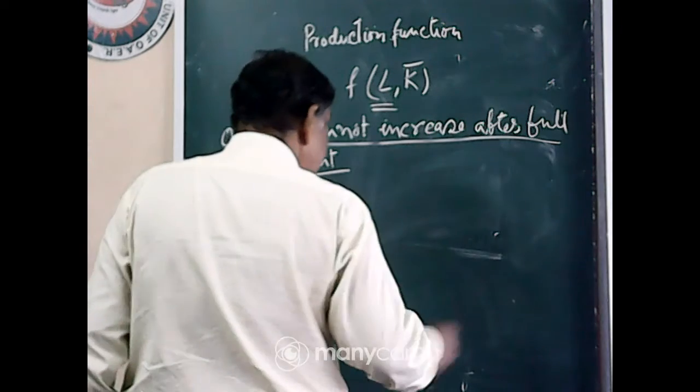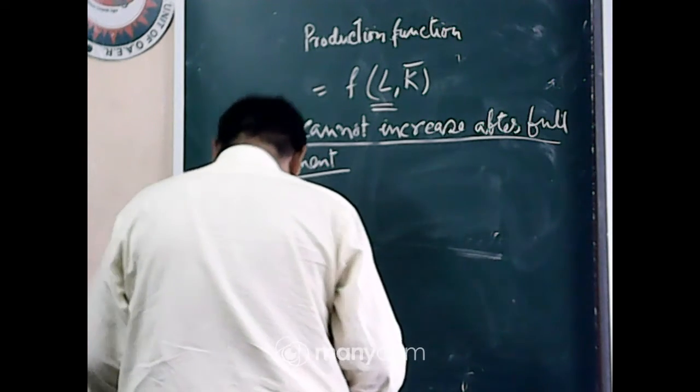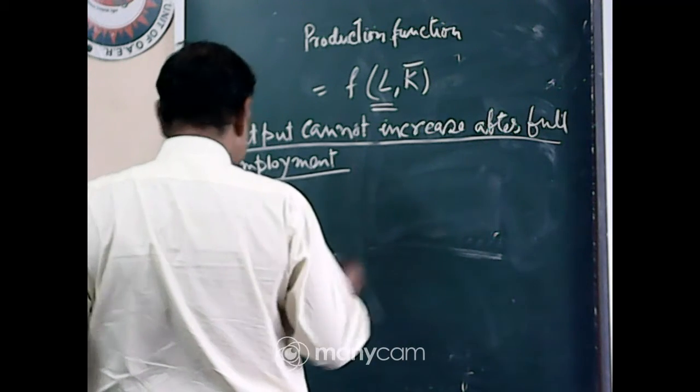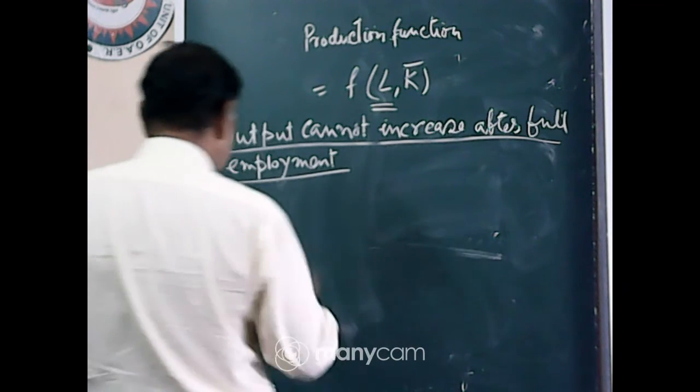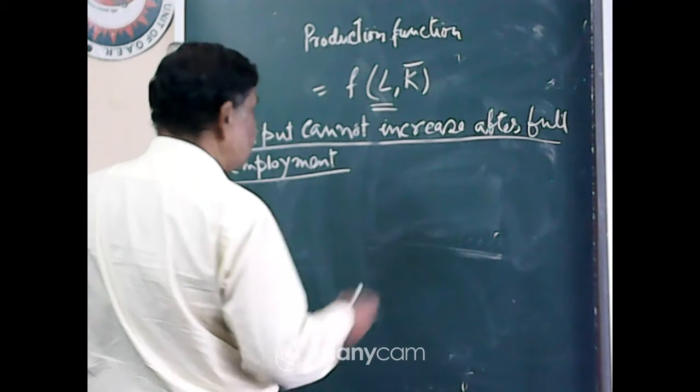Now, you know that where will we get the equilibrium?